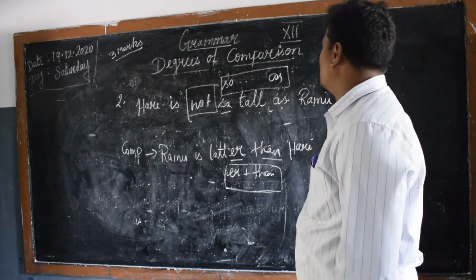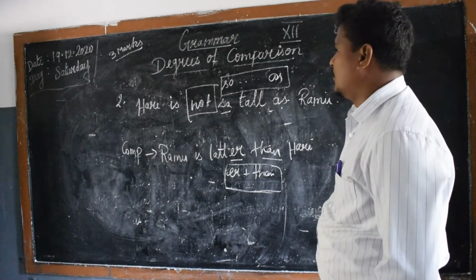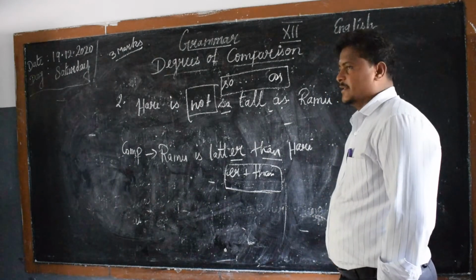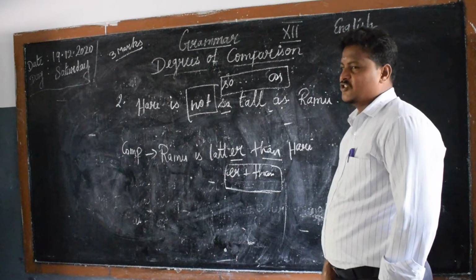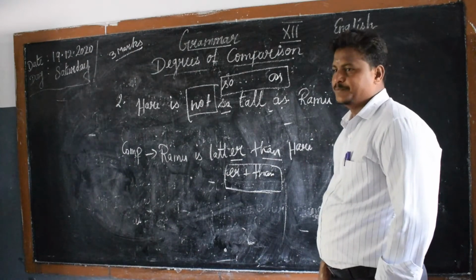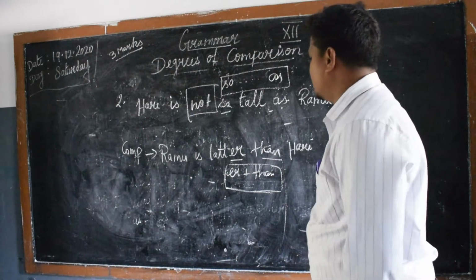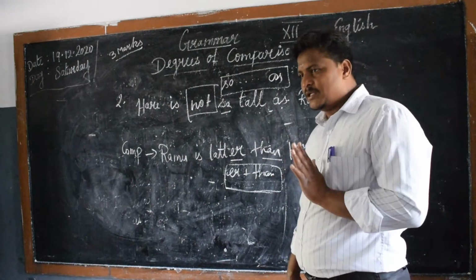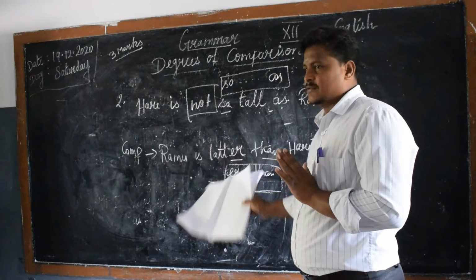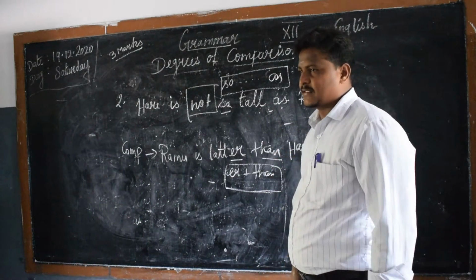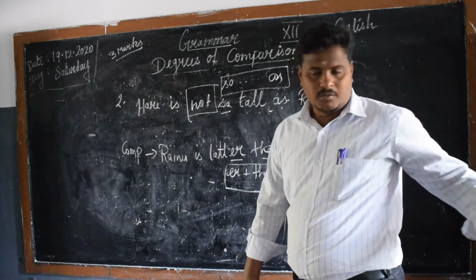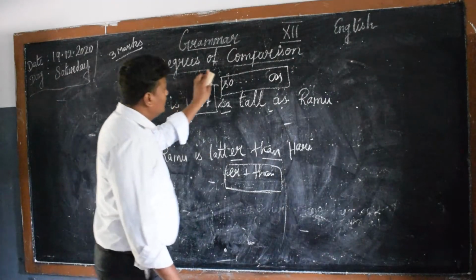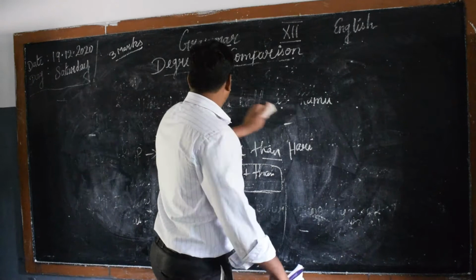Hari is not so tall as Ramu. Then when we change to comparative degree, Ramu is taller than Hari. As per our rule, we have changed everything properly. If you understand the rule properly, then it's very easy to write, very easy to change the sentence. Understand? Okay. Let's go for the third example.